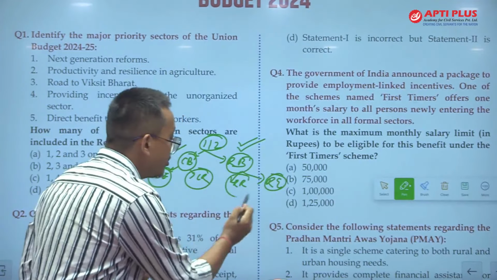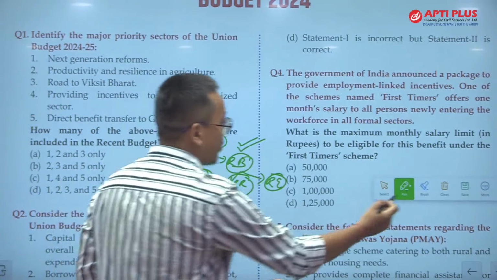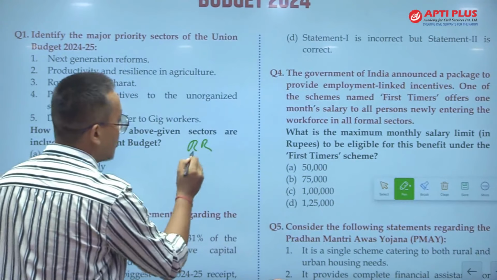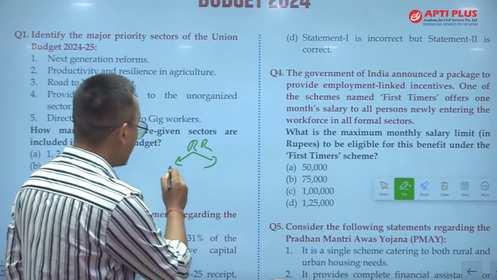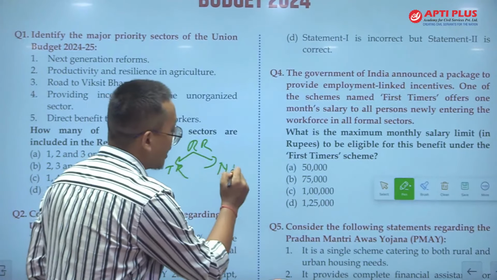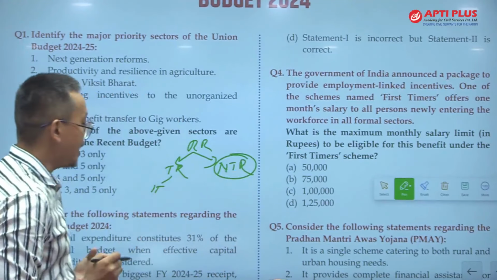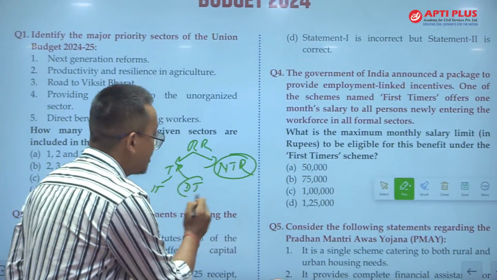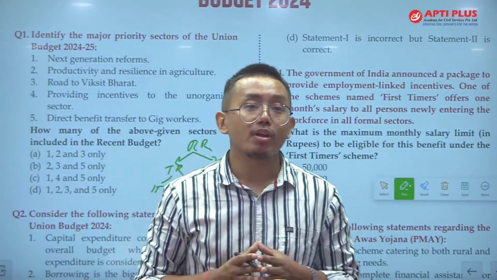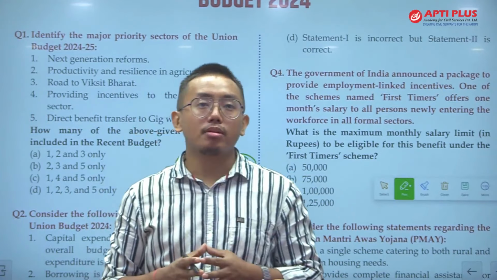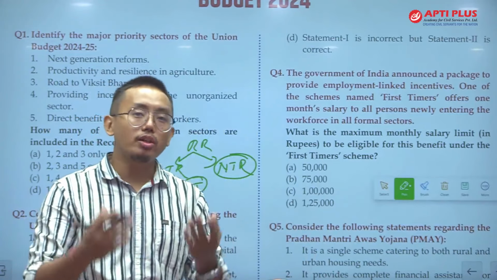And there are revenue receipts. What are the revenue receipts? There are 2 types: tax receipts and non-tax receipts. Tax receipts are again divided into indirect taxes and direct taxes. Direct taxes are taxes which are directly collected from the people, for instance income tax, wealth tax, gift tax and estate duty. These are all direct taxes.